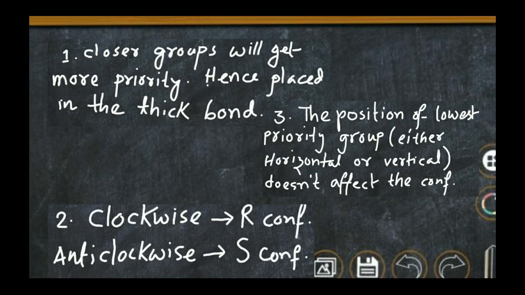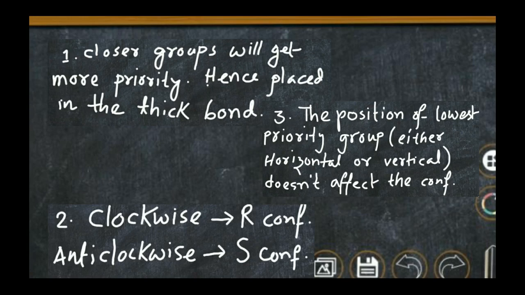But in this case, whether the lowest priority group is horizontal or vertical does not matter and does not affect the configuration. We just see whether the rotation is clockwise or anti-clockwise. If clockwise, it is R configuration, and if anti-clockwise, it is S configuration, and there is no need to see the position of the lowest priority group. So guys, these are the three things we have to remember.